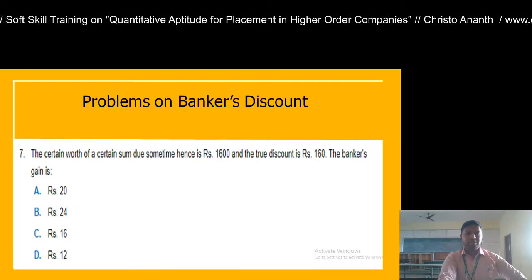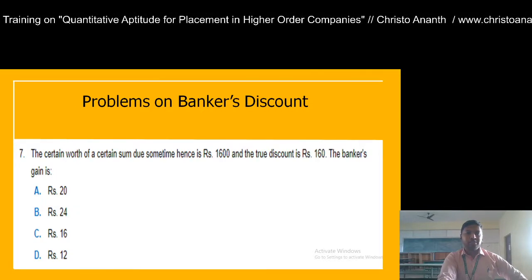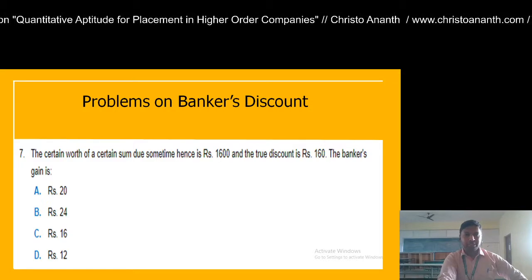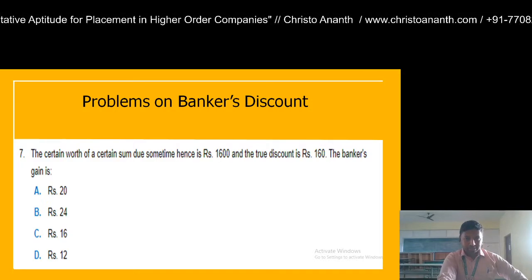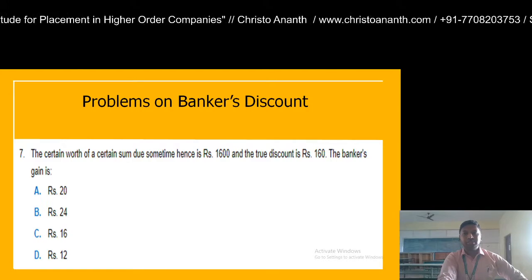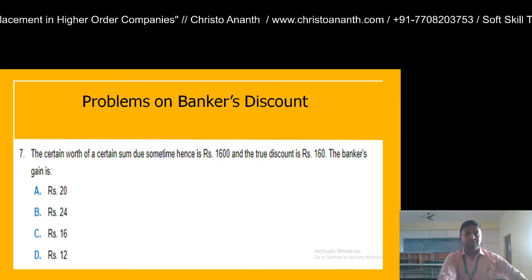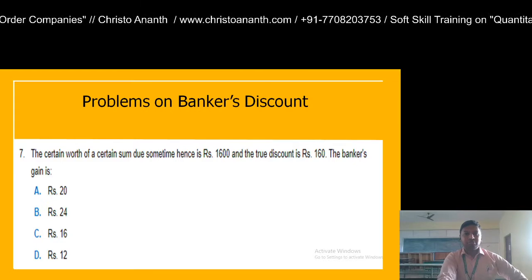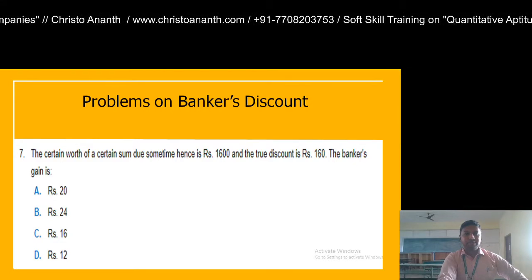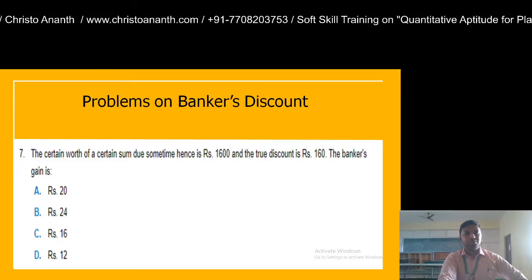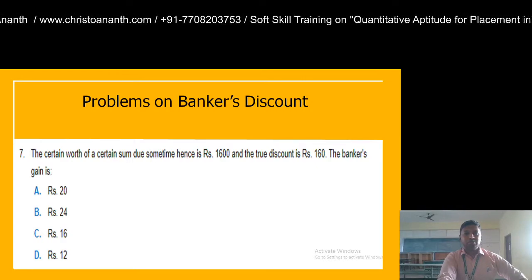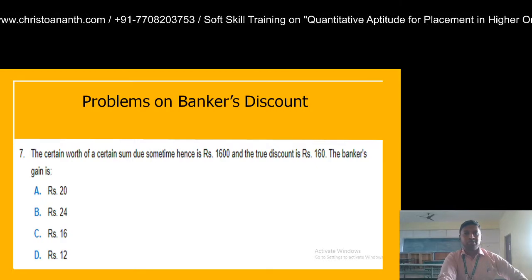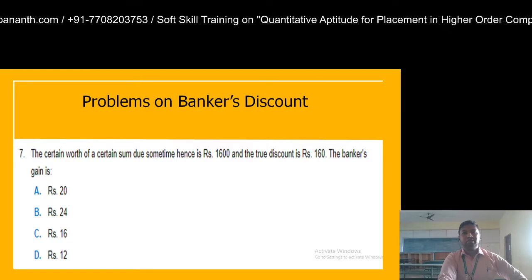The next question. The present worth of a certain sum due some time hence is rupees 1600, and the true discount is rupees 160. What is the banker's gain? You are given the options: banker's gain 20, 24, 16, 12. So you are given some values.